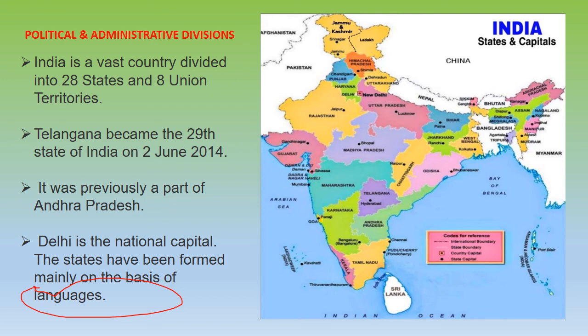It is not the 29th state. We are using this because at that time, when it came into being, it was the 29th. It was previously a part of Andhra Pradesh. Delhi is the national capital. The states have been formed mainly on the basis of languages. This is very, very important. This remains the base of the formation of states in our country, that is the language.